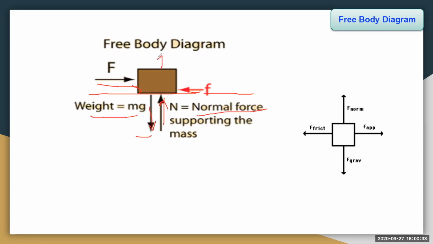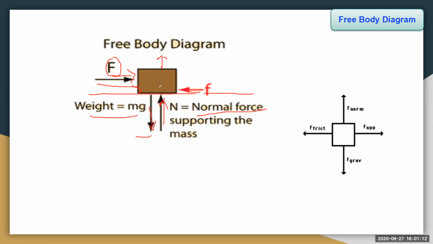Now this is the capital F, which is showing on the left side. Now the body is in the state of rest. Now we are applying some force in order to move the object. To move the object, we are applying the force. That force is called force of push. That is denoted by the letter capital F. If we apply the force on it to move the object, that force is called capital F, and that is showing in this direction.